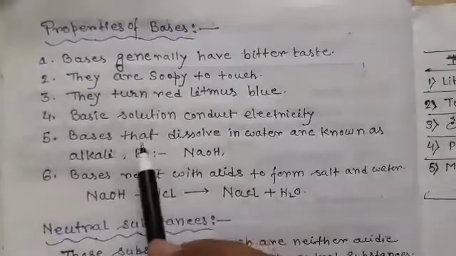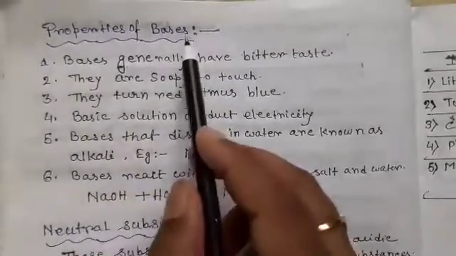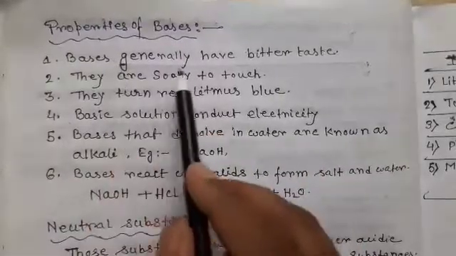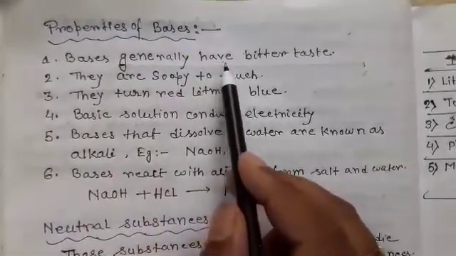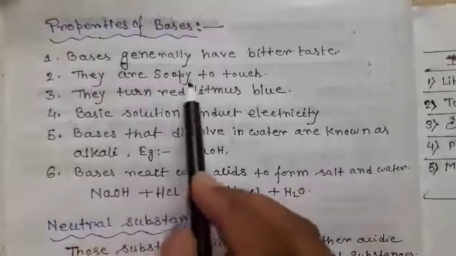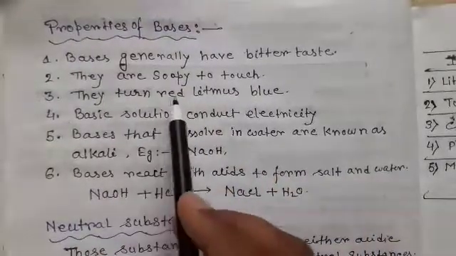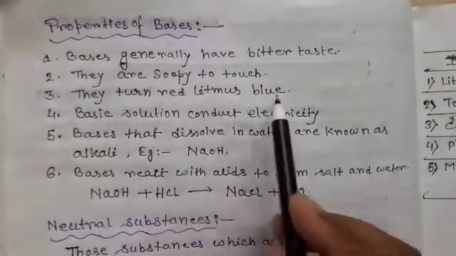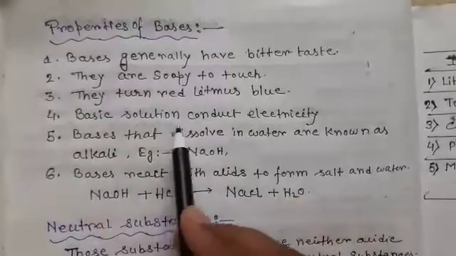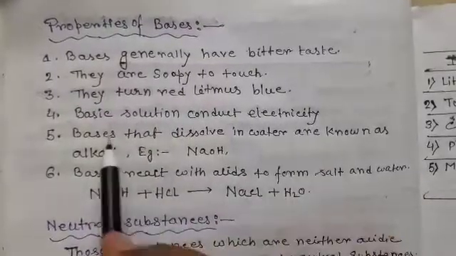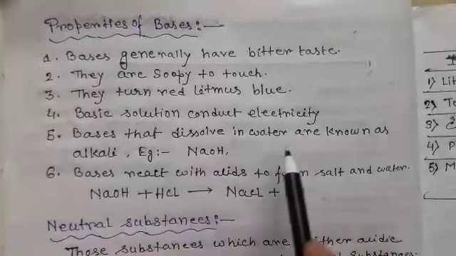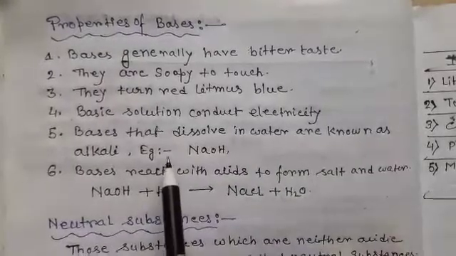Now students, we are going to discuss the properties of bases. At first, bases generally have a bitter taste, they are soapy to touch, and they turn red litmus blue. Basic solutions conduct electricity. Bases that dissolve in water are known as alkali.